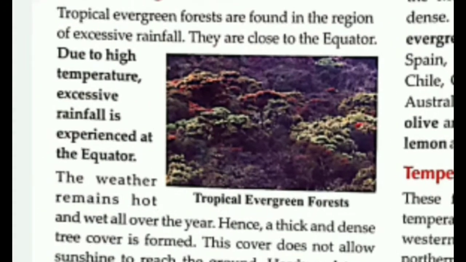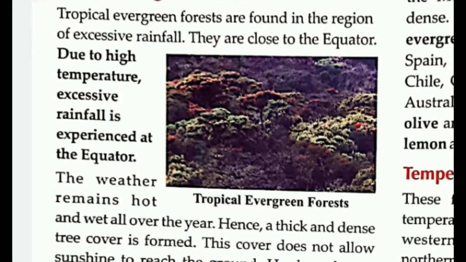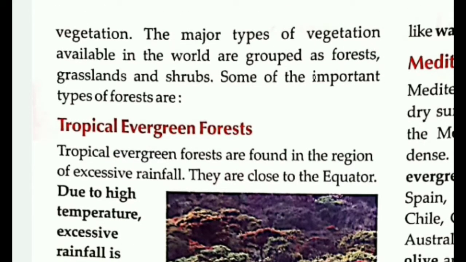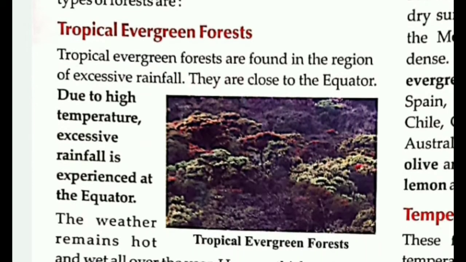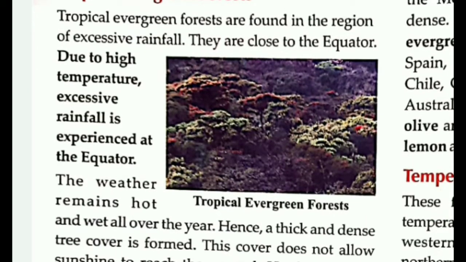Tropical evergreen forest. This forest is closer to the equator. It has a high temperature and excessive rainfall, which keep it hot and wet all over the year. Here the most important trees are sycamore, rubber, ebony and rosewood, and they are commonly found in this area.